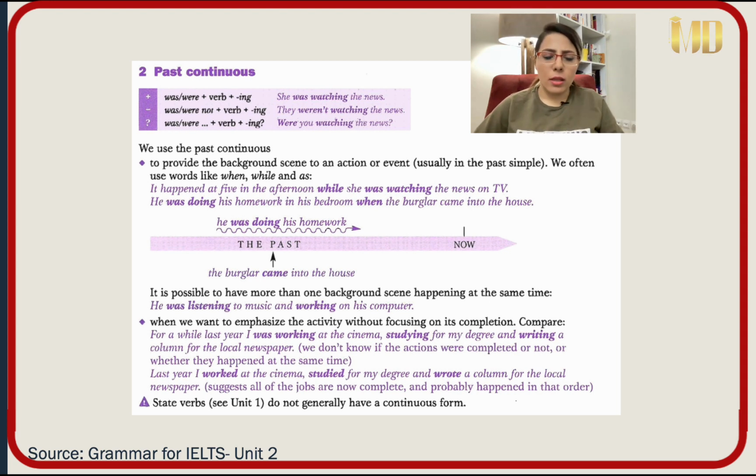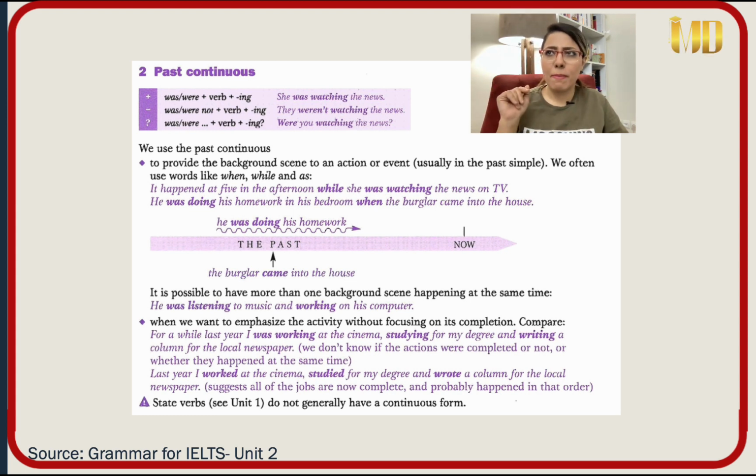Okay. Next one, when we want to emphasize the activity without focusing on its completion. Remember, this is one of the important facts you have to pay attention to when we have continuous words, for example, present continuous, past continuous. We have the ing form. When we have the ing form in English, yes, mostly, I say mostly, we put emphasis on the activity. We do not pay attention to whether it is completed in the past or not.